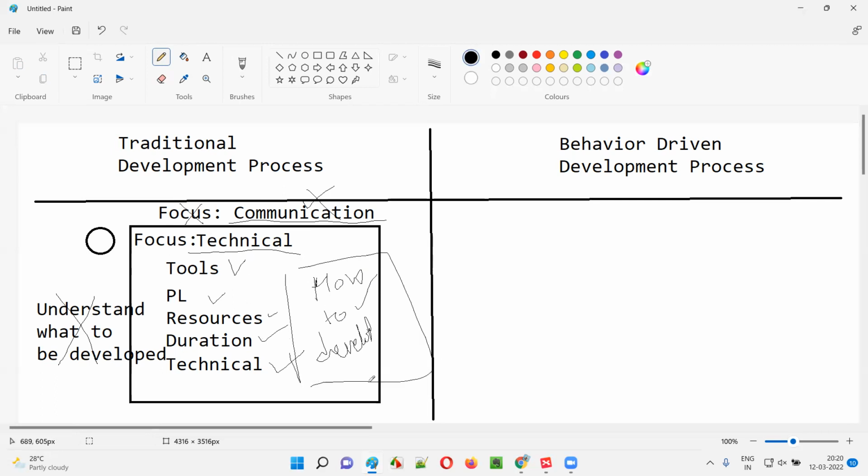They know how to develop. So how complex an application they are ready to develop. But they are missing something, guys. They are giving less focus to the communication, which is leading to less understanding of what is to be developed. So what will happen if the communication is less and the project team doesn't understand what is to be developed? What will happen? I'll show you guys.